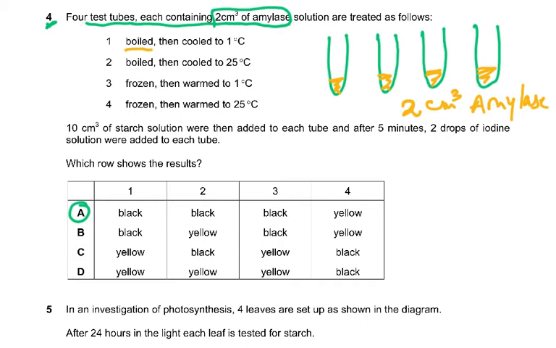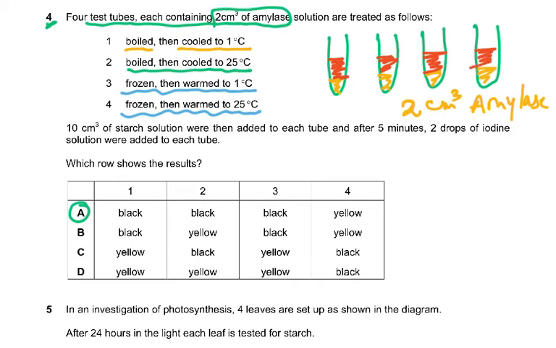One is boiled, then cooled to 1 degree Celsius. Another is boiled, then cooled to 25 degrees Celsius. Because please remember, when it's boiled, it's 100 degrees Celsius, so it's just cooled down to 25. Then frozen. Now here we have frozen, not the movie Frozen. Frozen, then warmed to 1 degree Celsius. Frozen, then warmed to 25 degrees Celsius. 10 cm cube of starch solution was then added to each tube. So it's quite a bit of starch that we added here. 10 cm cube of starch was added to all 4 test tubes.